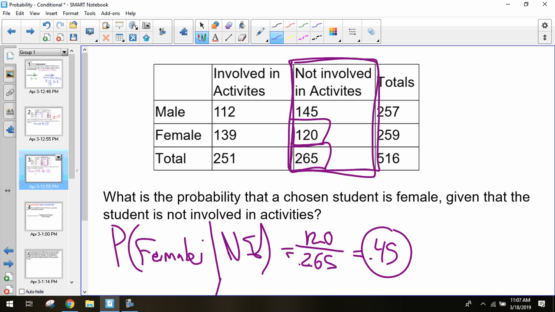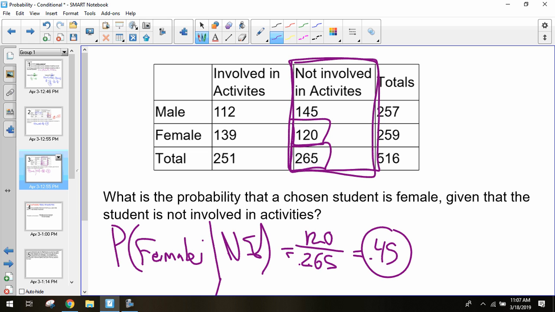This is what we did last week, especially with the Titanic problem. So we had the Titanic and we were looking at, okay, what was my probability of surviving given I was a first-class passenger? What was my probability of being a third-class passenger given I had survived? So we can find these conditional probabilities by narrowing down those results.